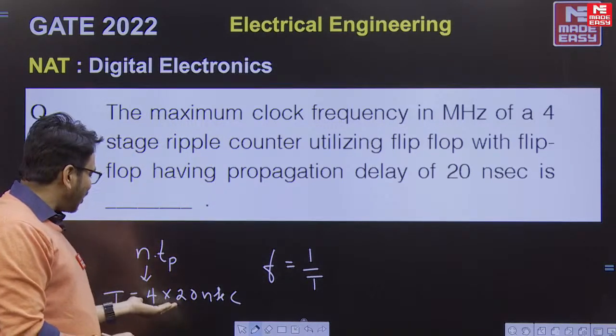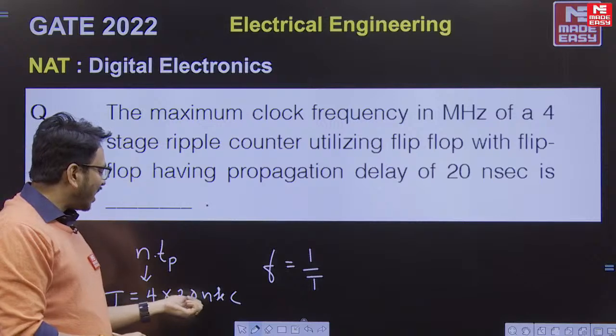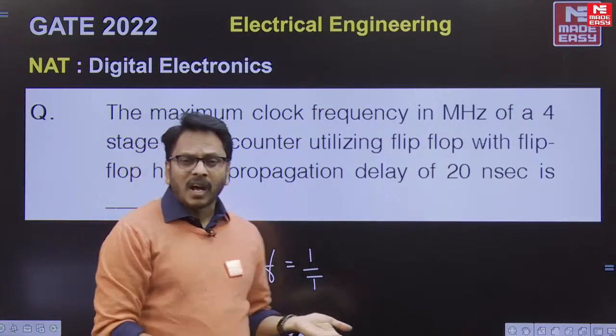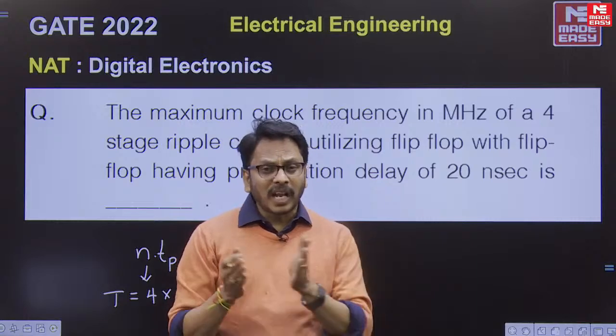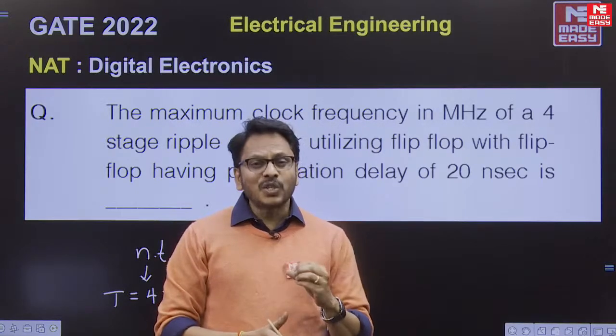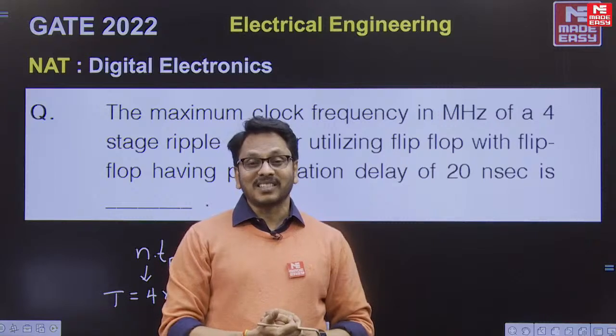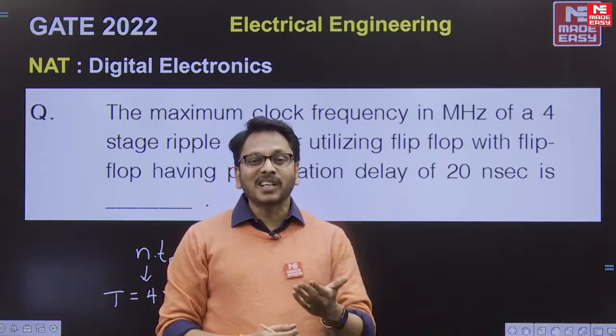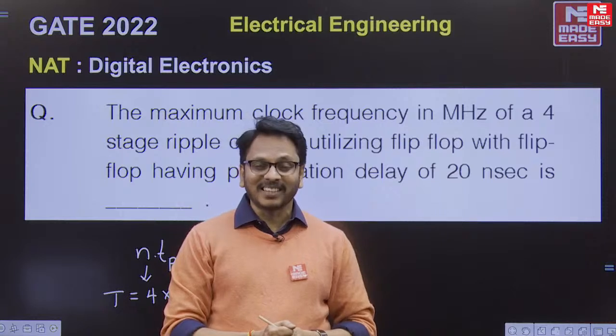So it is so simple now, Chintu. We got 4 into 20 nanoseconds as the time period, and frequency will be 1 by time period. And the previous question, as observed, is nothing but a cascaded counters type. You can really enjoy while solving these two questions. Very simple, and it gives very much happiness while you are solving them.